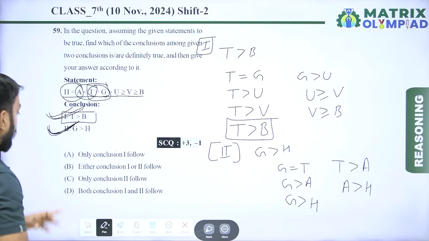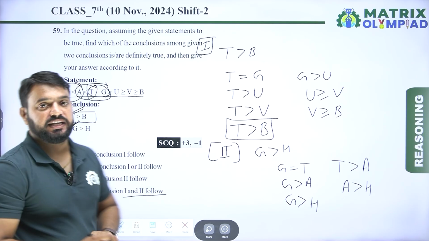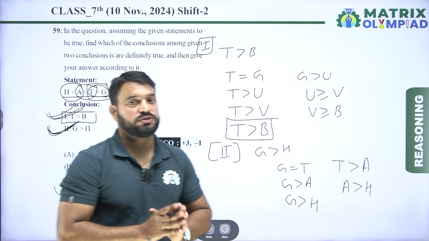So here both conclusion first and second follow. So here option D is the correct answer of this question.